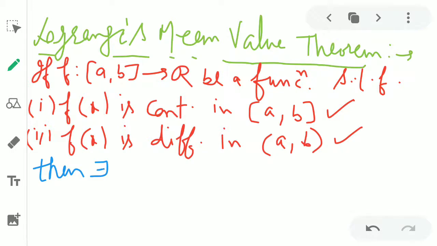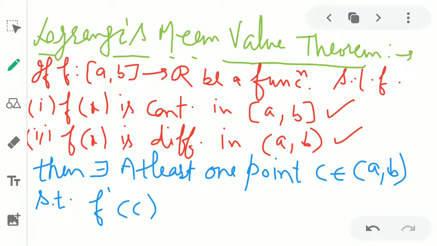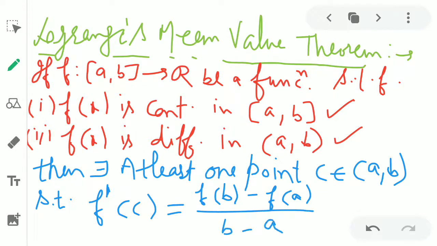there exists at least one point c belonging to (a,b) such that f dash c is equal to f of b minus f of a upon b minus a.